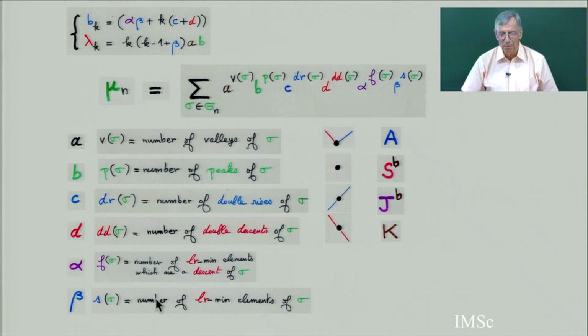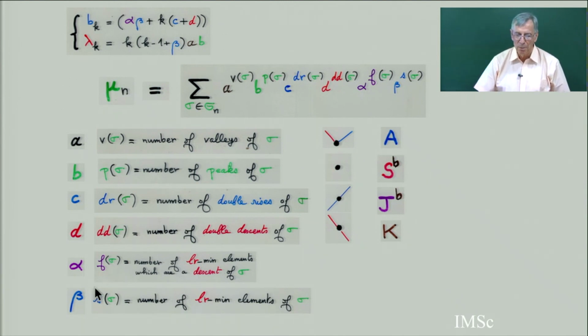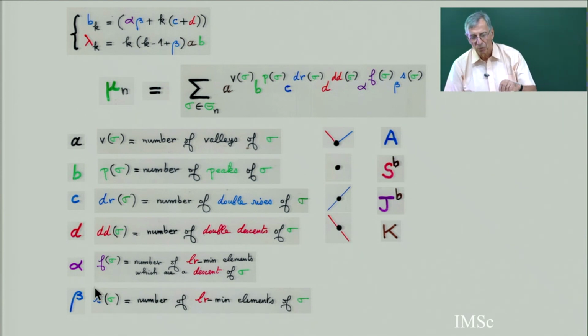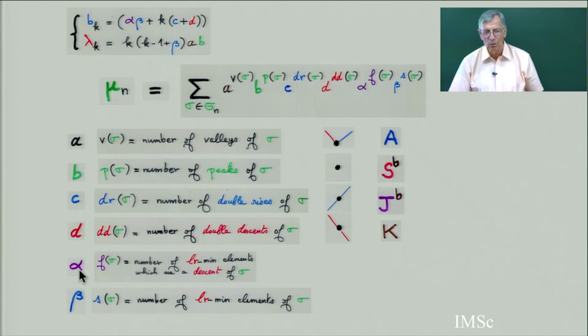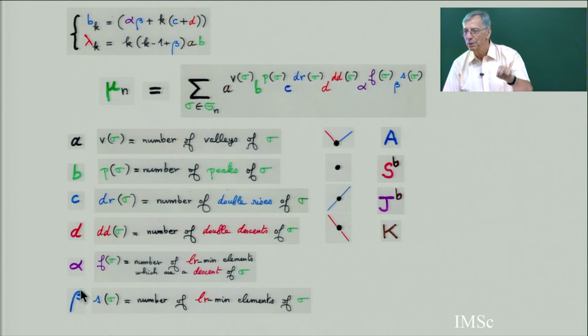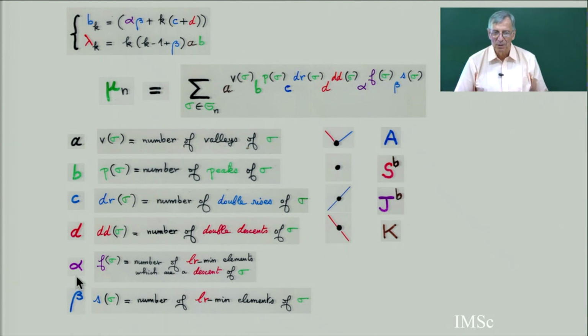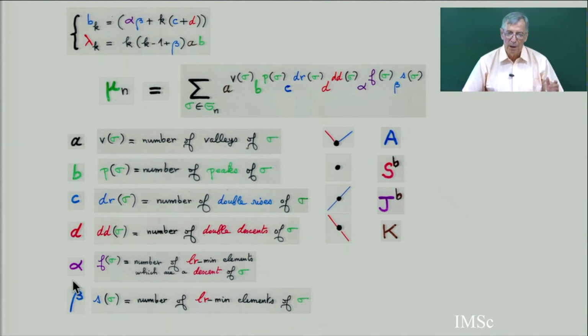And then this was counting permutations by number of cycles or by number of left-to-right minimum elements. And then there were 2 variables, whether the cycle is a fixed point or not a fixed point. There was a distinction for the 2 parameters alpha and beta. So this was 6 parameters, and this was the derivative function for this b_k, lambda_k here.